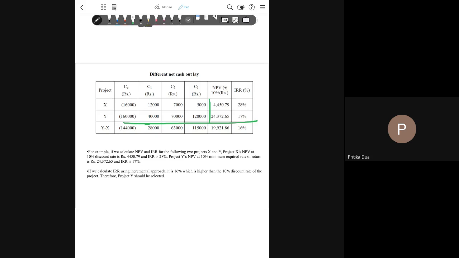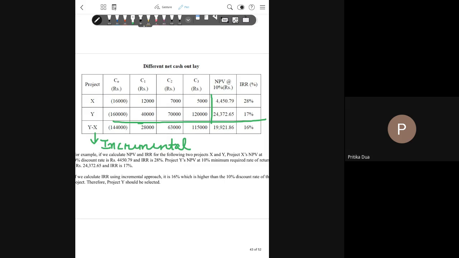What we do is we calculate the incremental cash flows, which is Y minus X for the cash inflows and cash outflows. I'll just zoom in a bit. You can see on the basis of incremental cash flows, when we calculate the NPV and IRR, this is what we get. We get the same decision.